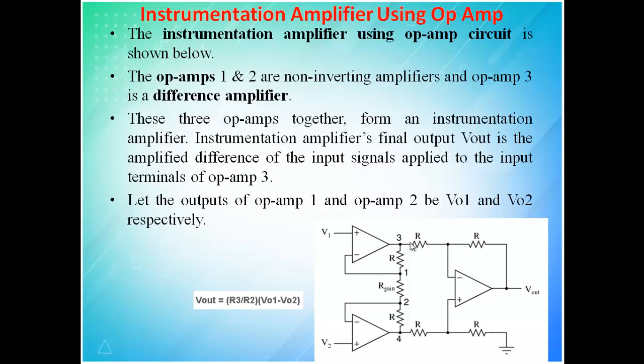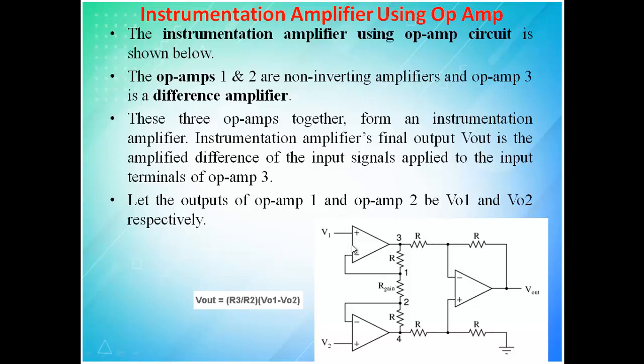Now the instrumentation amplifier using op-amp circuit is shown below. Op-amp 1 and 2 are non-inverting amplifiers, and op-amp 3 is a differential amplifier. Non-inverting means what you give comes out without a change in sign.